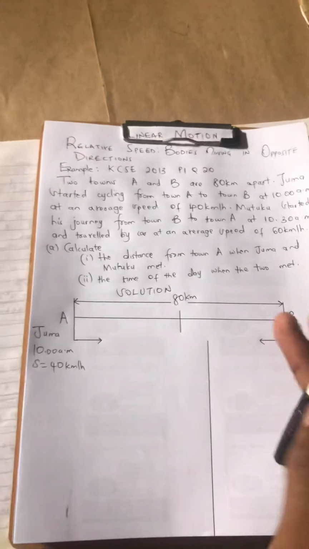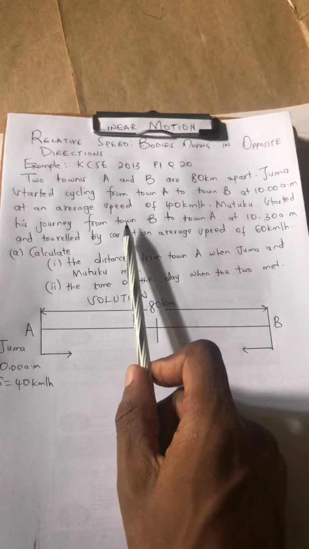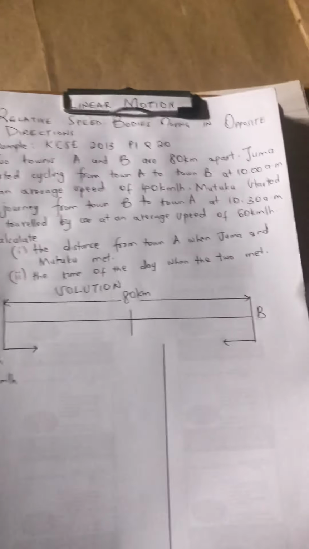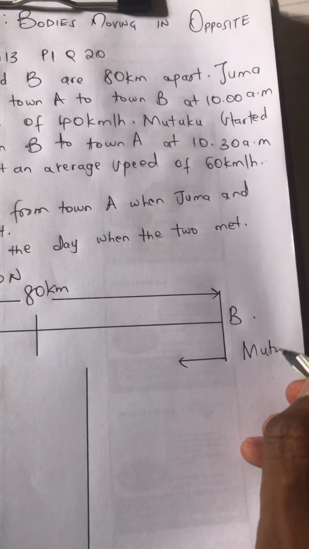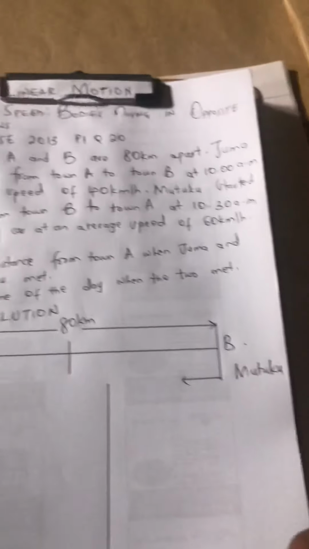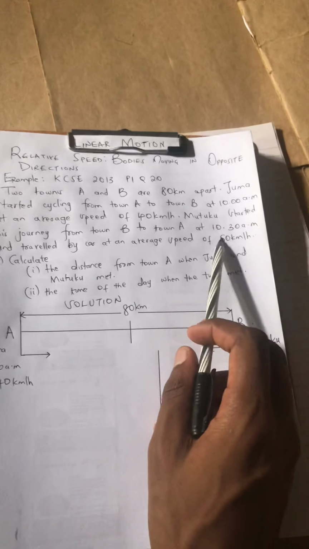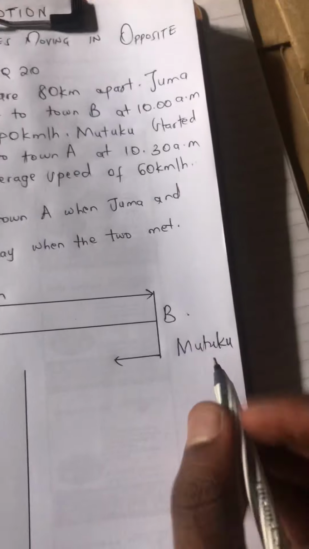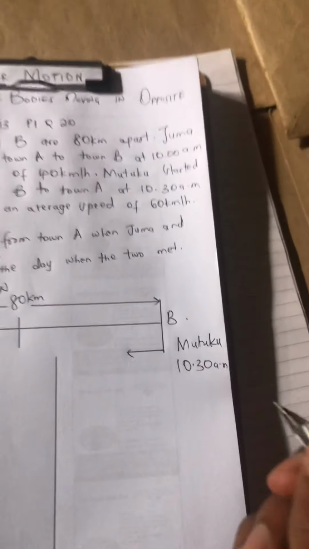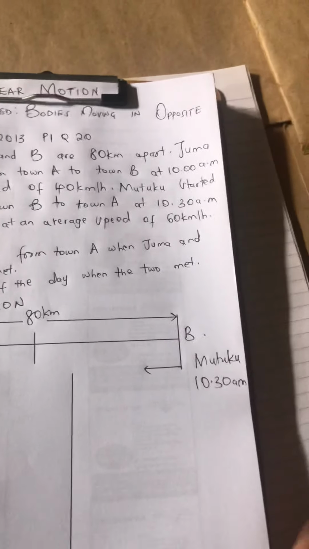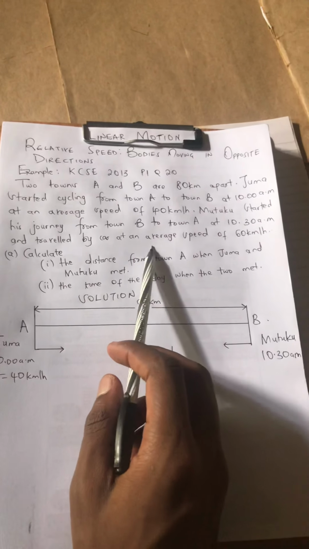So tumemalizia hiyo story ya Juma. Alafu tunaambiwa pia Mutuku started his journey from town B to town A. So kutoka town B kuelekea town A, huyo alikuwa Mutuku. Naye Mutuku alianza safari yake at 10:30 a.m. So unaandika hapa 10:30 a.m. Alafu unaambiwa and traveled by car.